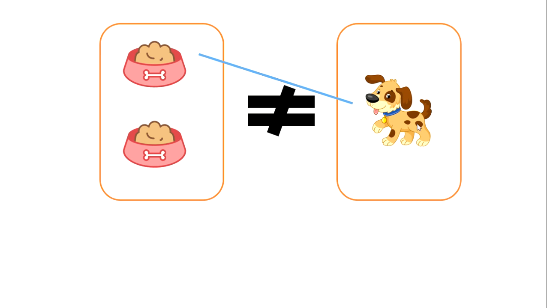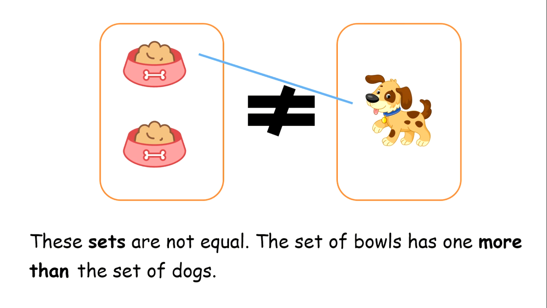Now what about the set of dogs? How many less does it have? It has 1 less. It needed 1 more dog to match up, so therefore it has 1 less than the set of bowls. These sets are not equal. The set of bowls has 1 more than the set of dogs, and I can also say the set of dogs has 1 less than the set of bowls.